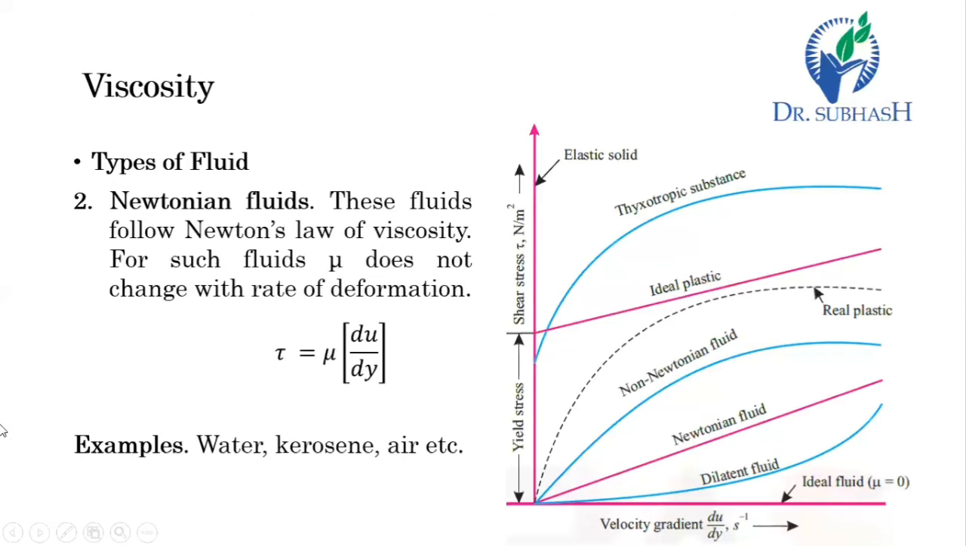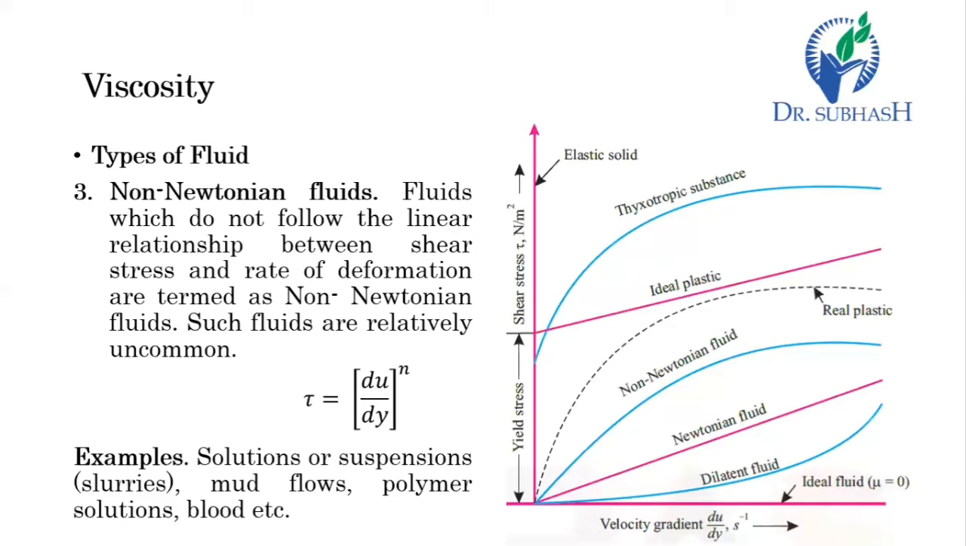Now the next type of fluid is the non-Newtonian fluid. It is simply a fluid which does not follow Newton's law of viscosity. It does not have a linear relation between shear stress and velocity gradient, du by dy. Here in the graph you can see the blue line, which does not have a linear relation between tau and du by dy, so this is also considered a non-Newtonian fluid, which does not follow Newton's law of viscosity. The mathematical relation is not linear.